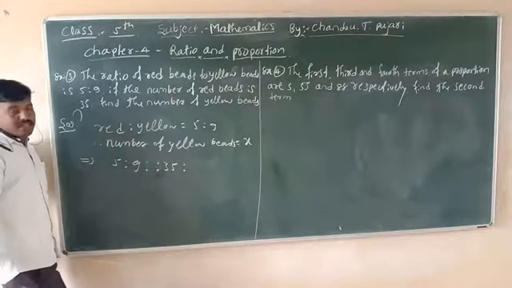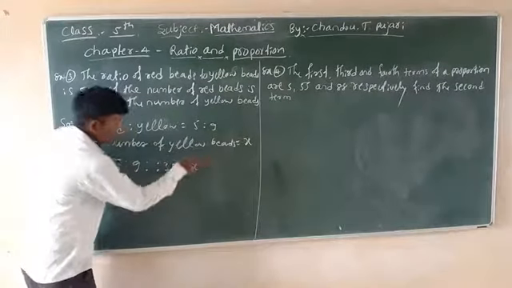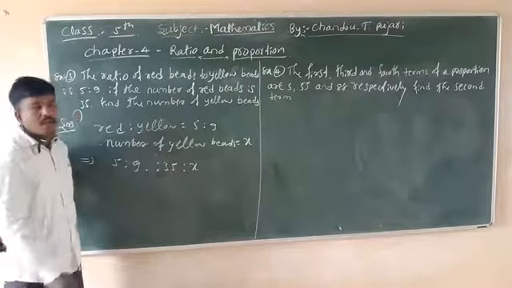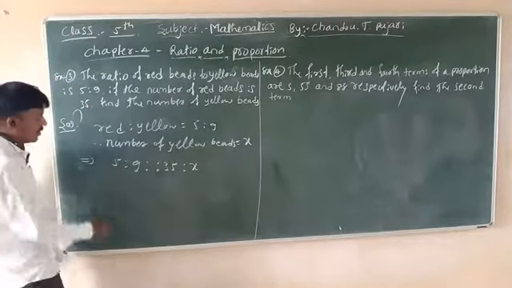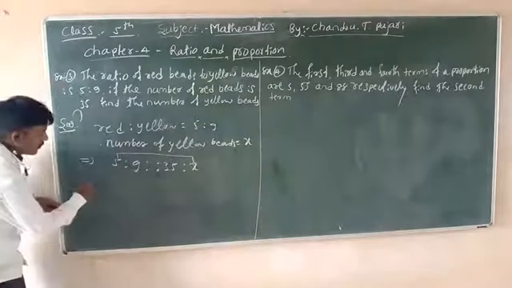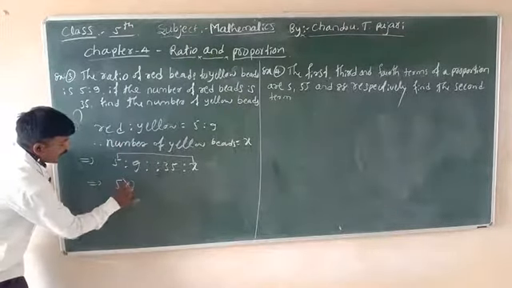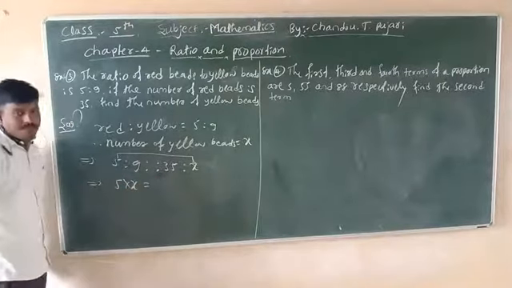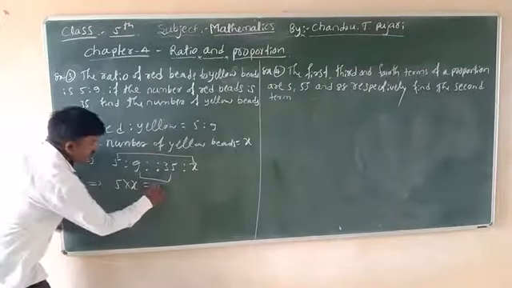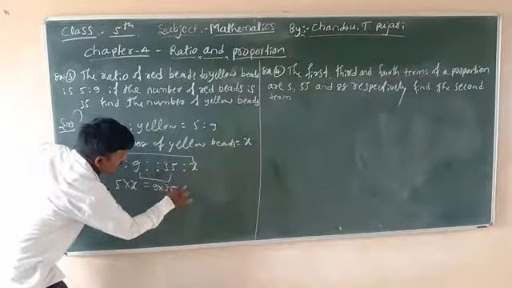Yellow beads, consider x. Now the product of extremes is equal to the product of means. The product of extremes is 5 into x. Next, 5 into x is equal to the product of means, 9 into 35.